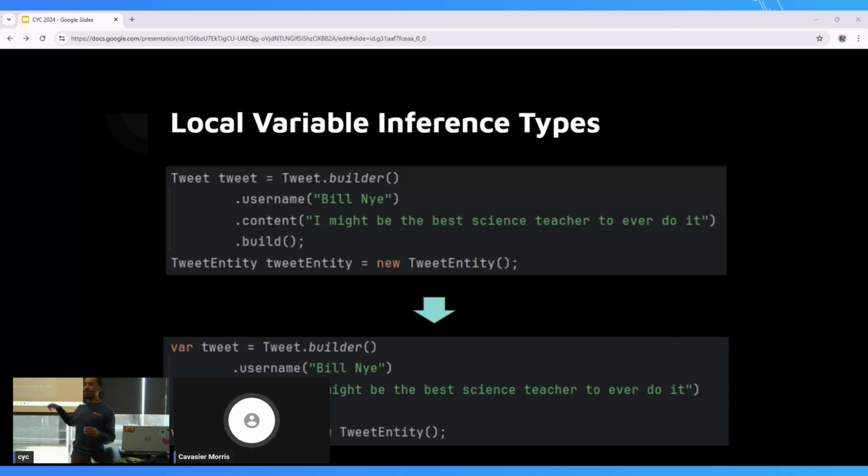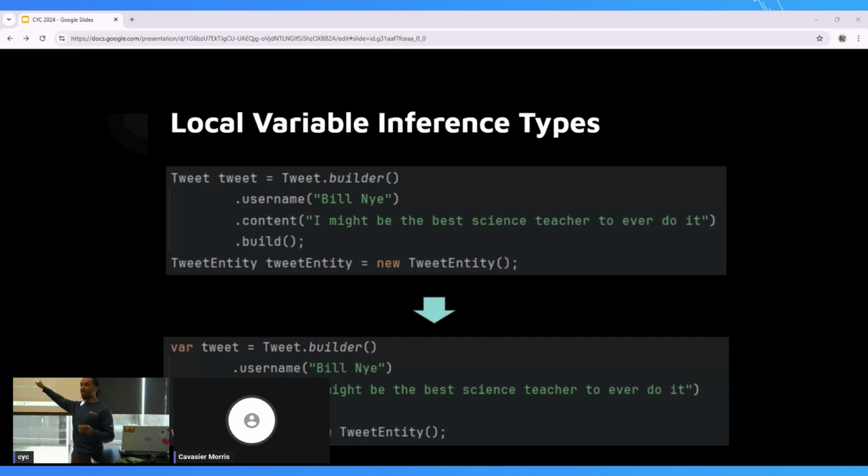Instead of putting T1, T2, and just guessing what it is or having to jump back to the top of the method to figure out what it is, I'm just going to name it intentionally. And that's a good practice. You should be doing that already. But I won't lie, once you have this verbosity in your application, sometimes you just want to get it done, especially when you're doing testing.